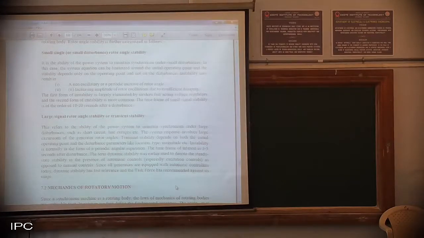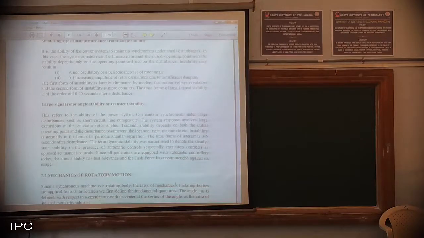Then it depends on both the initial operating point and the disturbance parameters like location, type, magnitude, etc. Usually the time frame considered is 3 to 5 seconds after disturbance. For this, earlier we used the name dynamic stability.